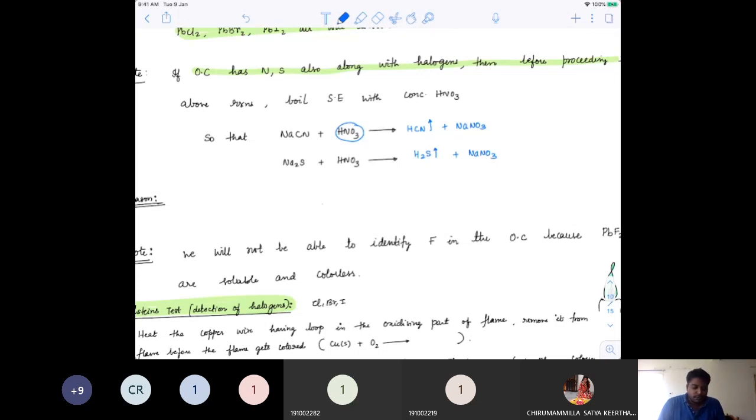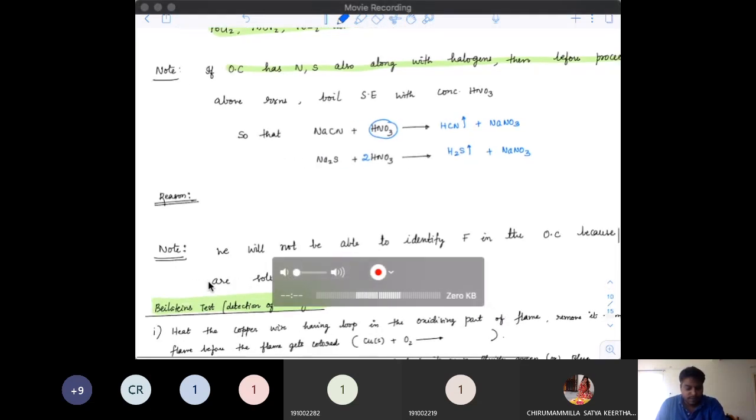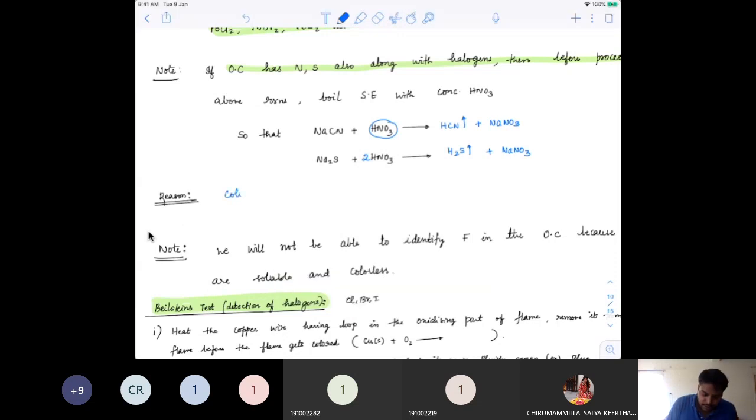So this way you can actually remove HCN and H2S, and then only halides would be present in it. Got it? I hope the idea is clear now, right? So why are we doing this? Just to make sure of the coloration, when it comes to CN minus and